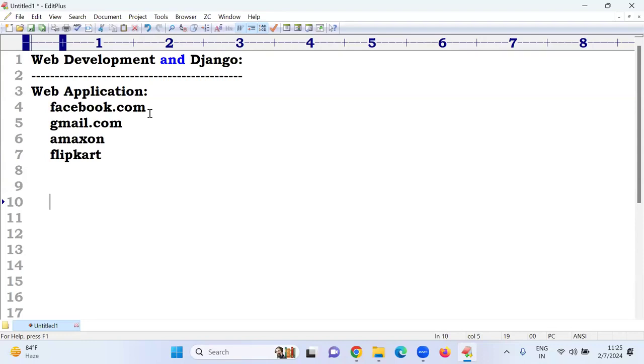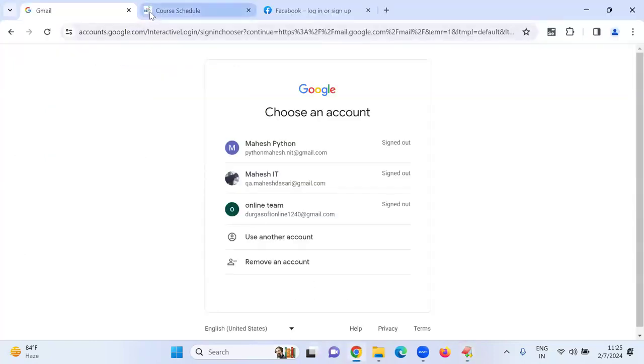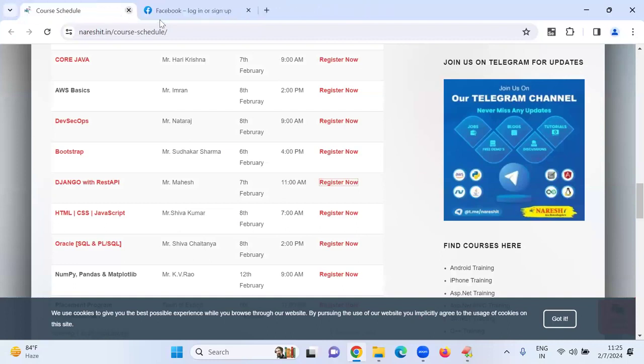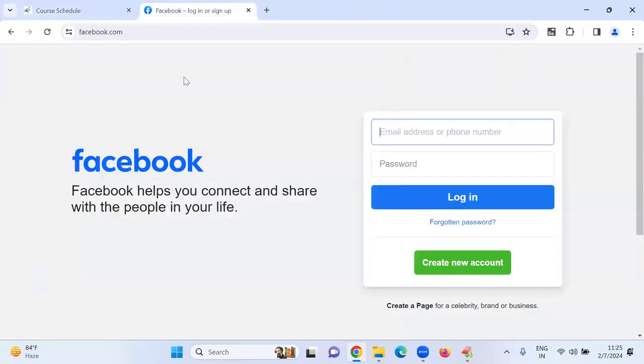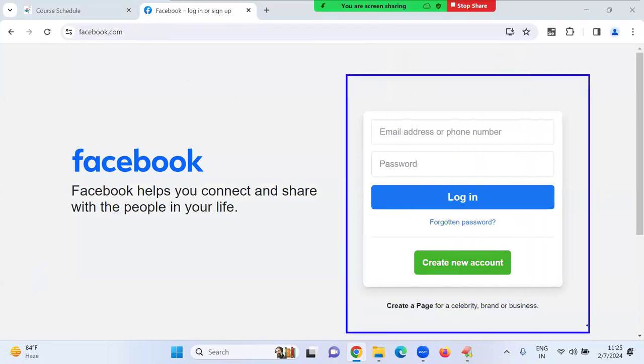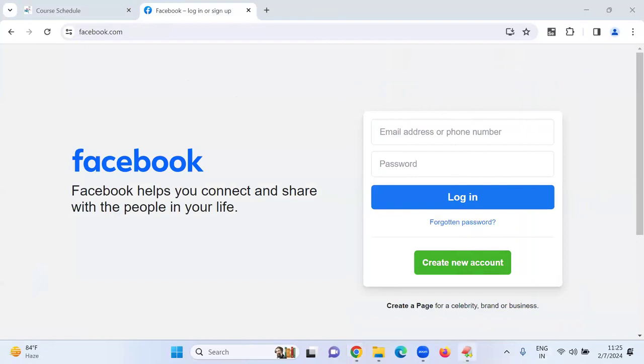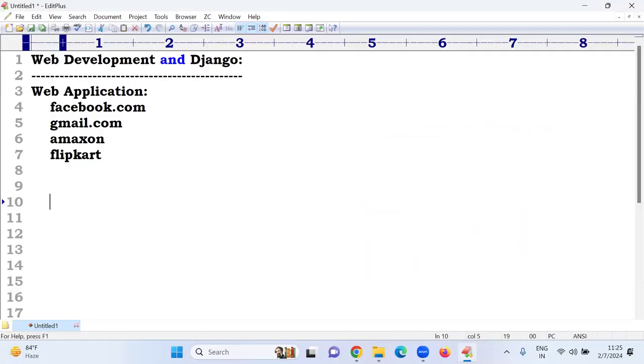I will tell how to create them. Suppose Facebook is there. What is the starting Facebook page? Login page. First we have to discuss how to create this login page, these text boxes, these buttons. Next, once you log in, there are some internal functionalities, feedback form. So I will tell multiple, 30 to 35 applications. Based on this knowledge, if you go to do any project, you will be in a position to 100% complete your project. Directly, no one can handle a real-time project, that too as classroom training.